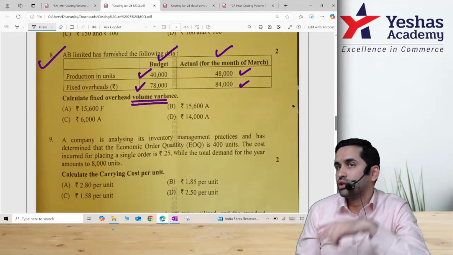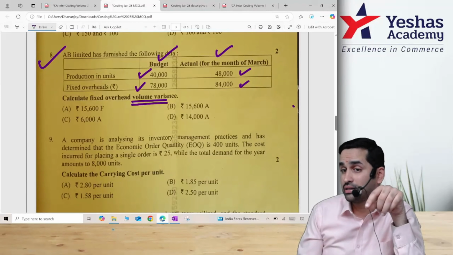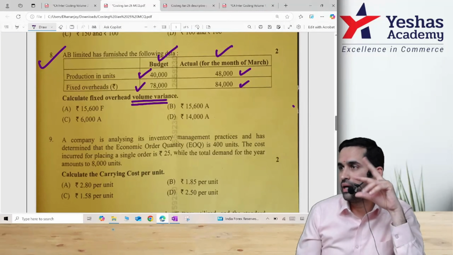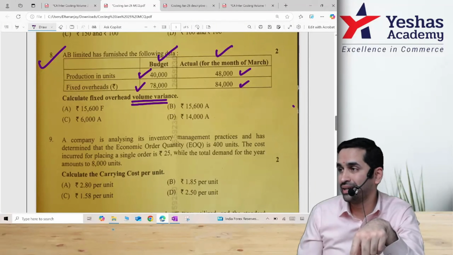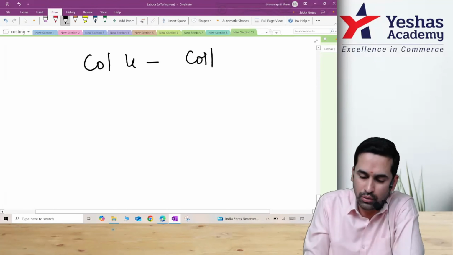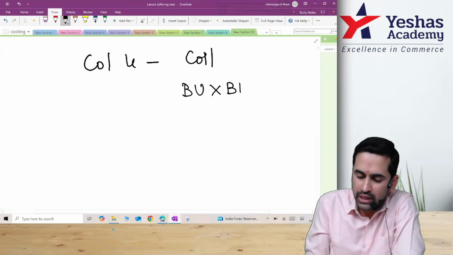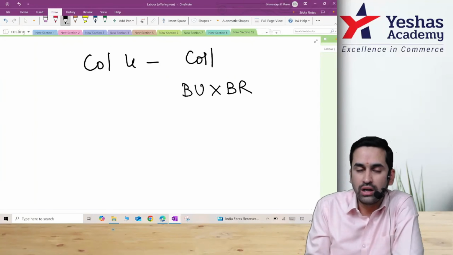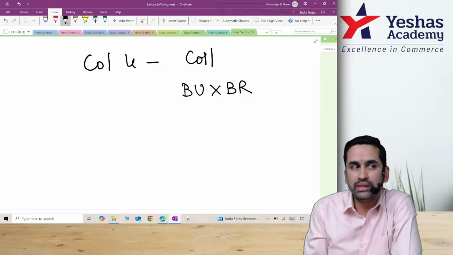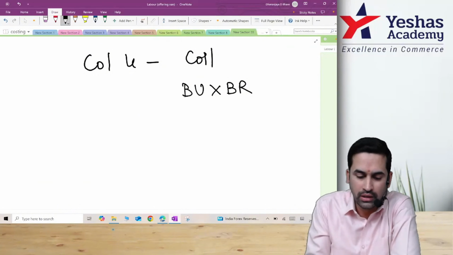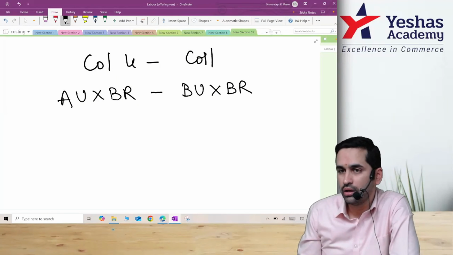But most of the overhead variances are based on hours or days. But I told you if both are not available, you can do it on units, correct? That means this will be now column 1 is BU into BR, correct? What is column 4? It should be standard hours, but standard hours is not possible. But standard hours is for actual production. That means this will now be AU into BR. Am I correct? Yes or no? Tell me. Do we know the numbers?